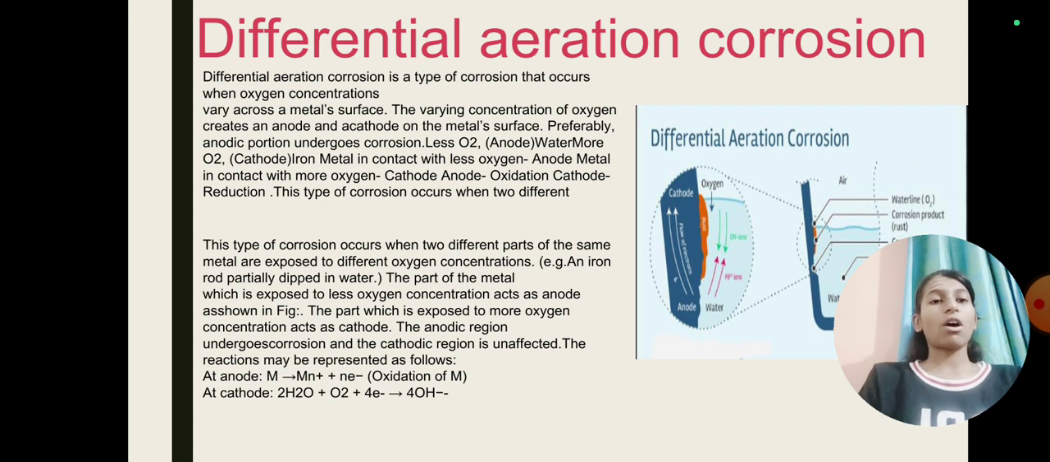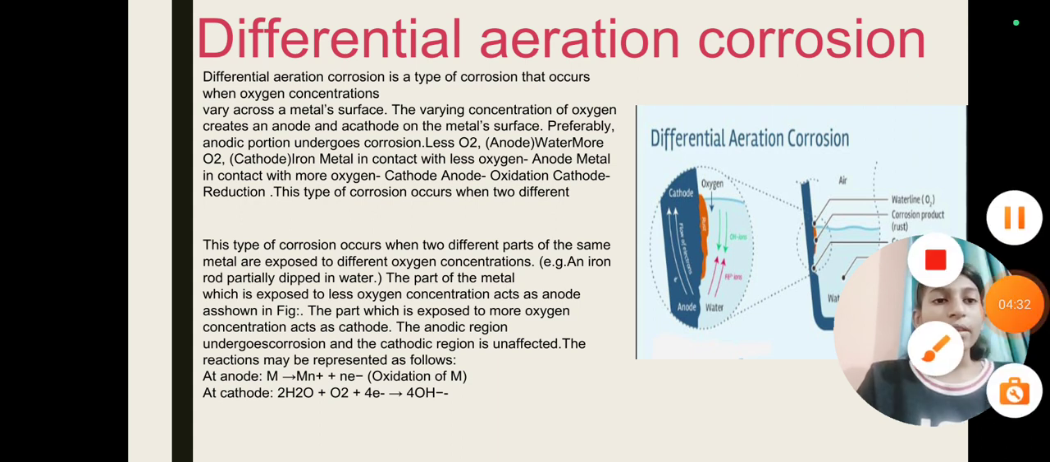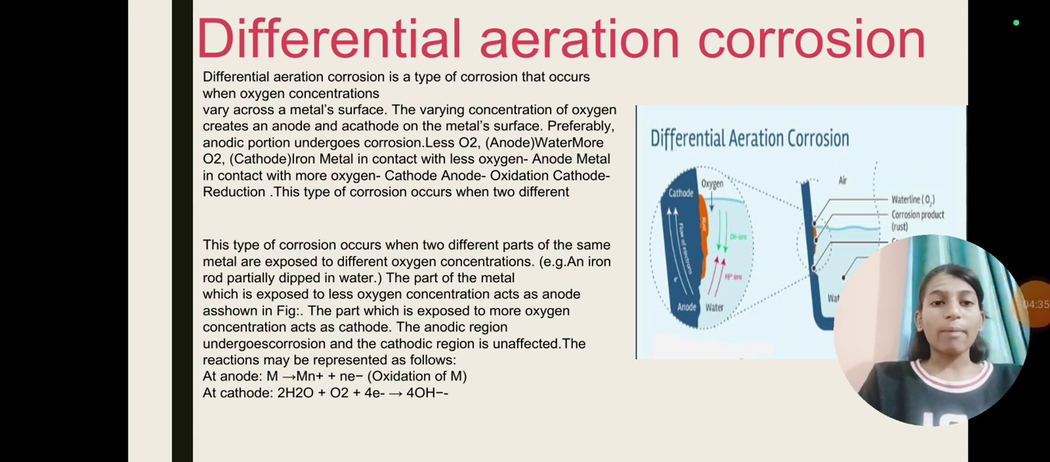This type of corrosion occurs when two different concentrations of oxygen are present. For example, an iron rod partially dipped in water. The part of the metal which is exposed to less oxygen concentration acts as anode, which undergoes oxidation as shown in the figure. The part which is exposed to more oxygen concentration acts as cathode, which is protected.